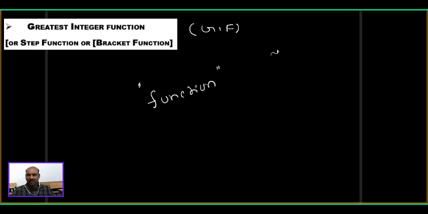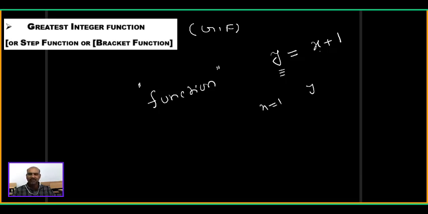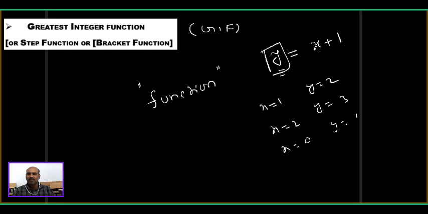For example, y is related with the condition x plus 1. What is the meaning of that? y and x are related in this manner. Here y is the subject clearly. y equals x plus 1. Now the value of y depends upon the value of x. x varies, y will vary. If x is equal to 1, then y equals 2. If x is equal to 2, then y equals 3. x is equal to 0, y equals 1. What is the meaning of that? Here y is the subject and the y values depend upon the x value.